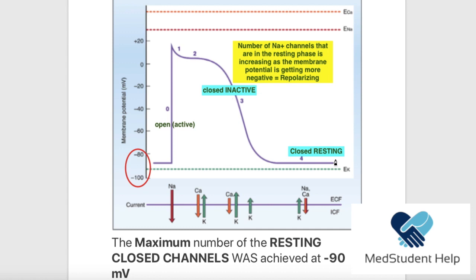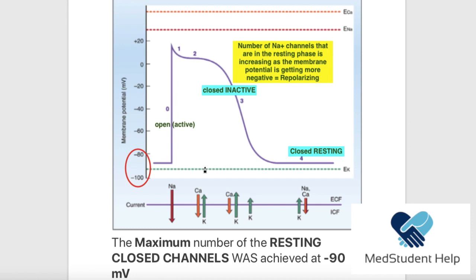And we said that during phase 4, the resting phase, the muscle is relaxing, and the voltage gated sodium channels are closed, but in the resting form, right? So let me just remind you quickly.